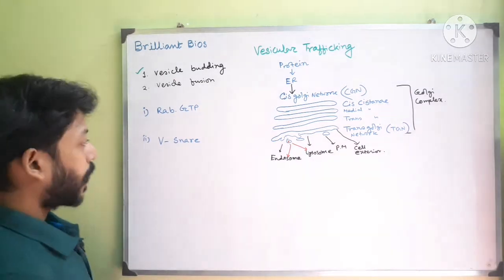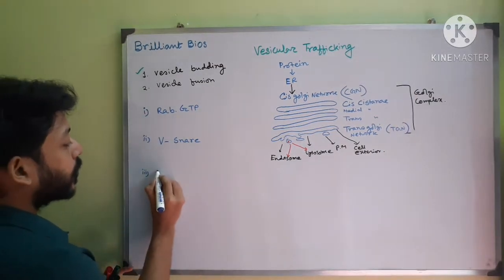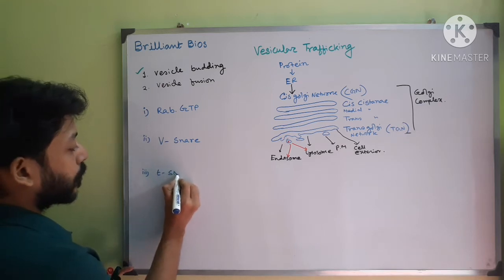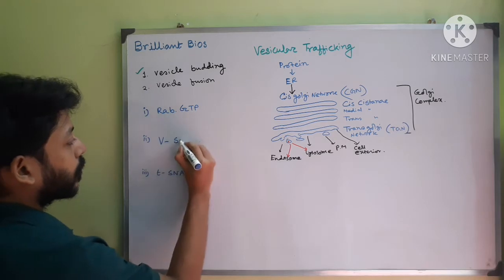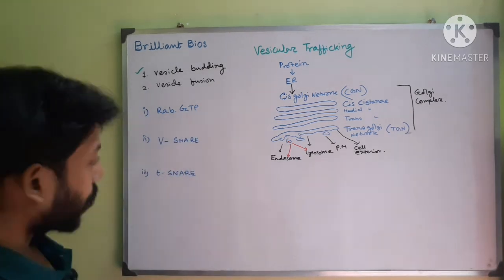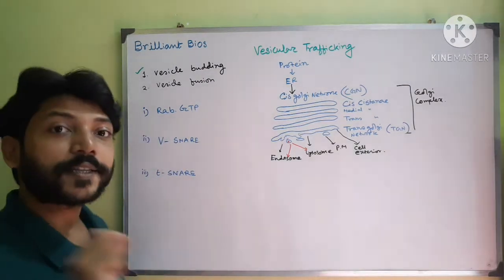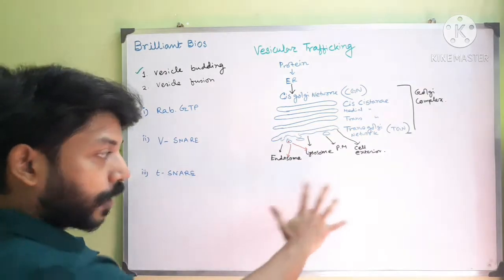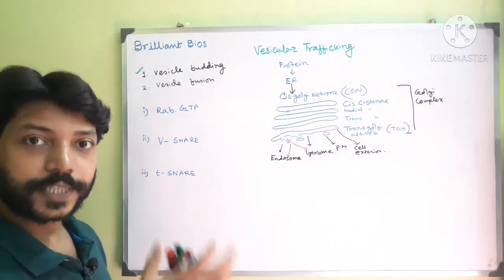And the third protein that is important for this fusion is called T-SNARE. Now V for vesicle SNARE and T for tethering SNARE. I will draw a picture, then you will understand very easily. At first, you take the example.